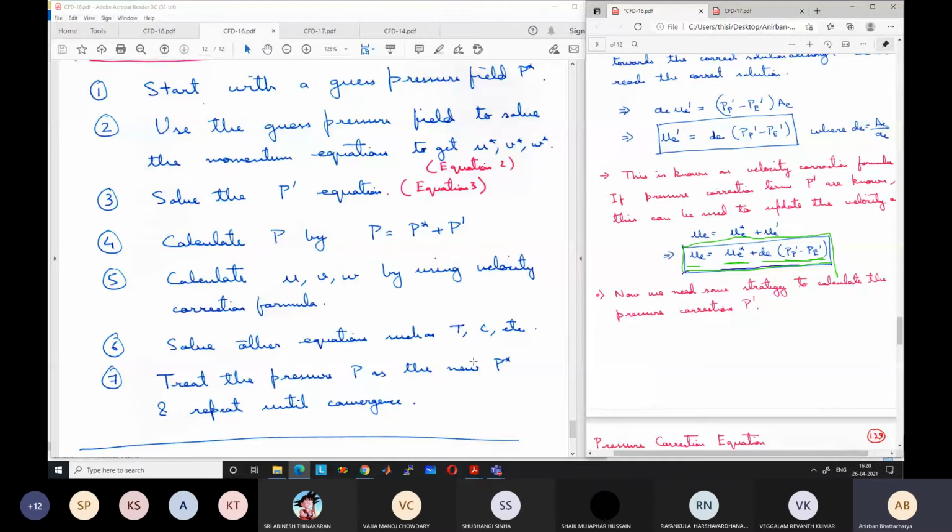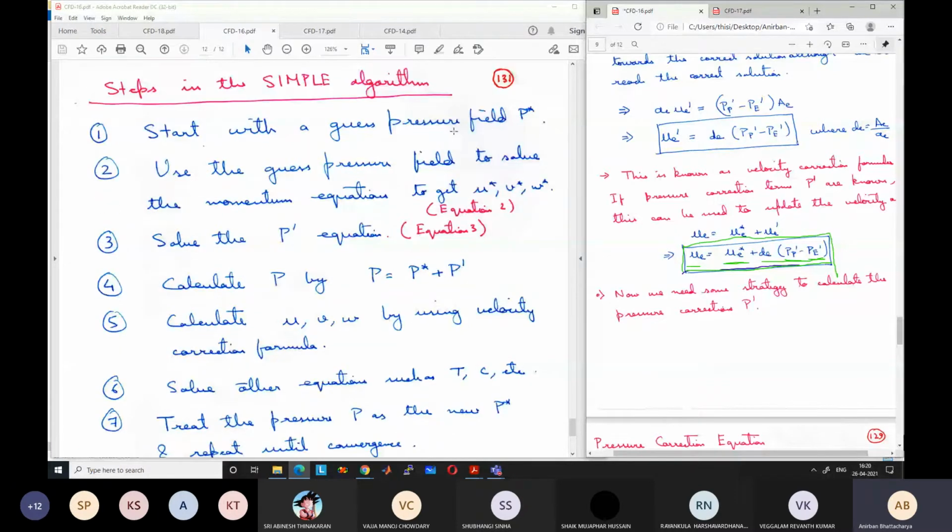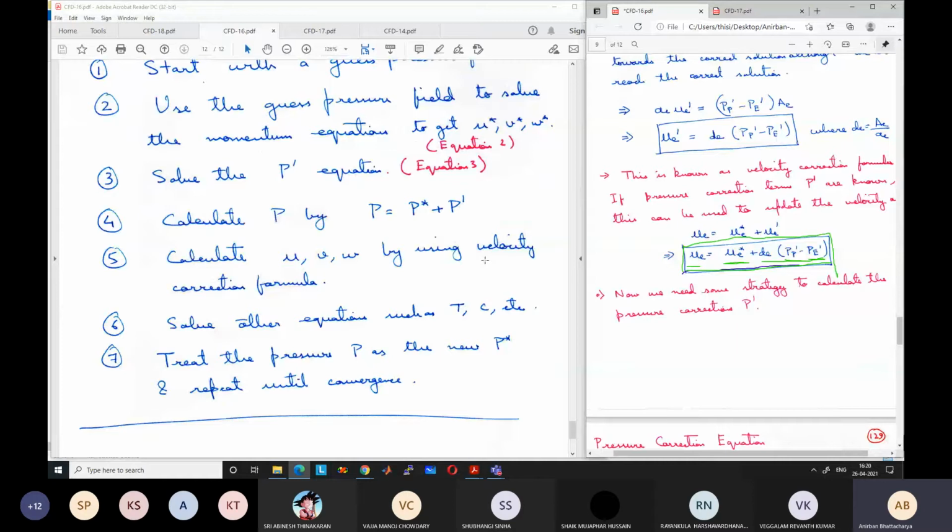Then we will take this updated value of pressure as the new gauge pressure, and we will go back to step 1. With this new pressure as the gauge pressure, we will again go through the entire process, and again we will get the new pressure, and again we will go through the entire process. We will keep on doing this until we see that the change in the pressure and velocity is very small, and we have obtained convergence. Then we will stop and go to the next time step.